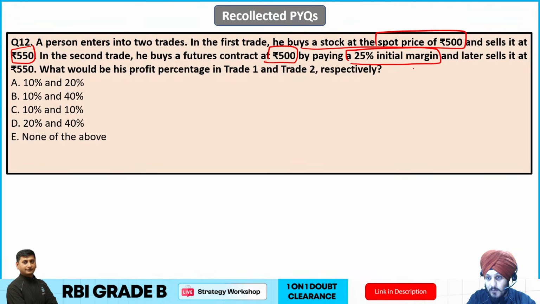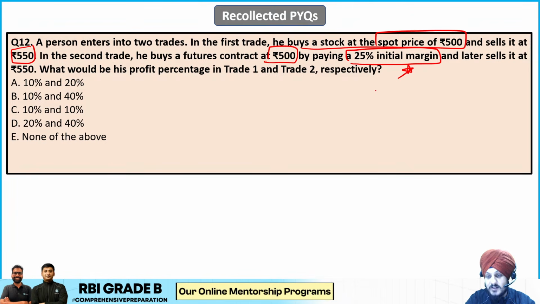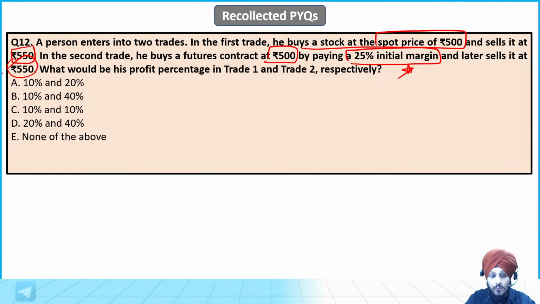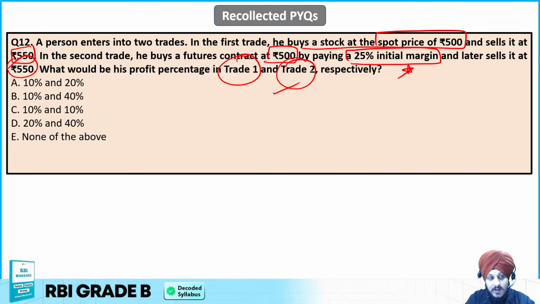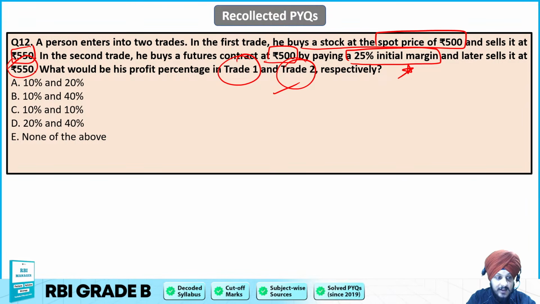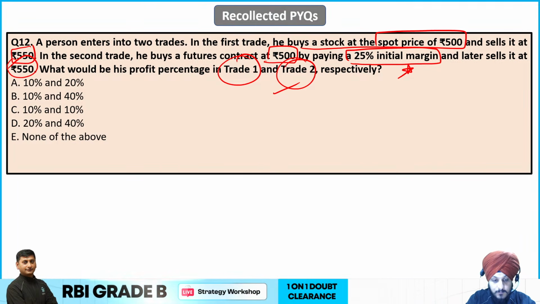Now this is very important because 25% is the initial margin that he has paid, and later sells it at rupees 550. So what would be his profit percentage in trade 1 and trade 2? Option A, 10% and 20%; B, 20 and 10; C, 10 and 40; D, 10 and 10; E, 20 and 40; F, none of the above. So take your time, try to mark the answer to question number 12.